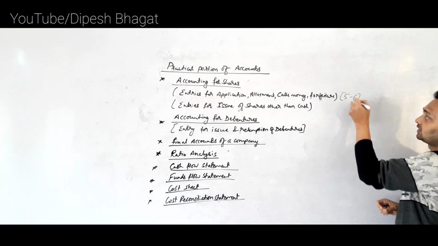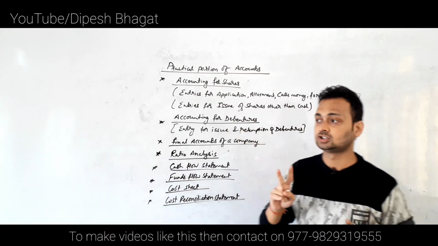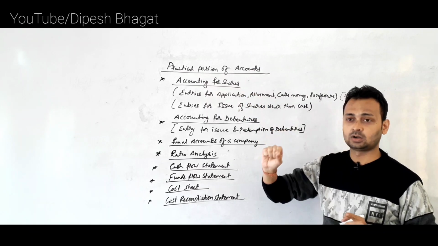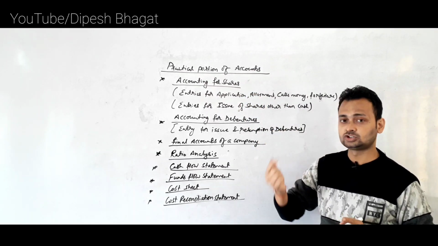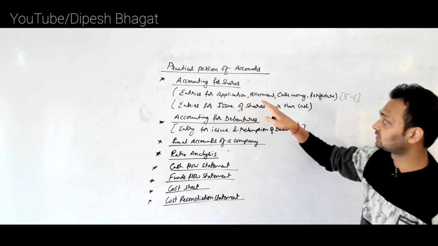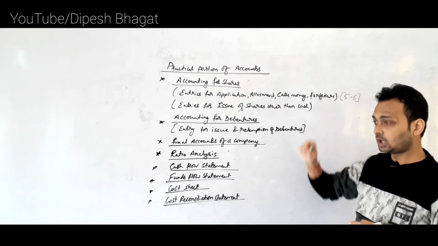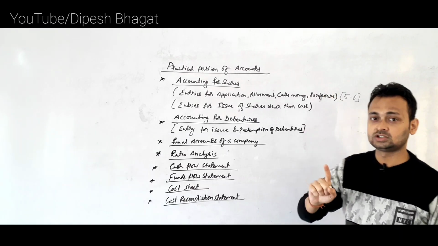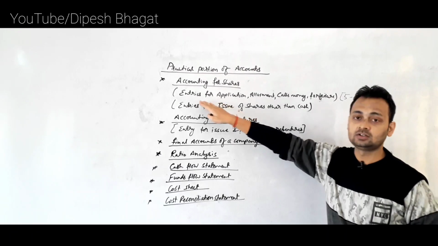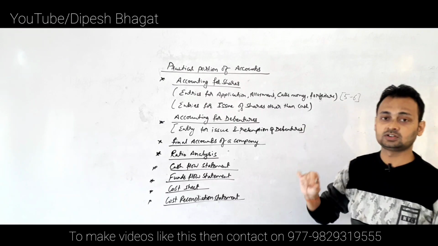Clear? Previously from the shares chapter we used to have 2 questions: entries for application and allotment, a simple question for 3 marks, and another question for 6 marks. In that question, entries for allotment, calls money and forfeiture were asked, but now only one question is going to be asked, that is for 5 marks for sure, and in that case you have to prepare entries for application, allotment, calls money and forfeiture.